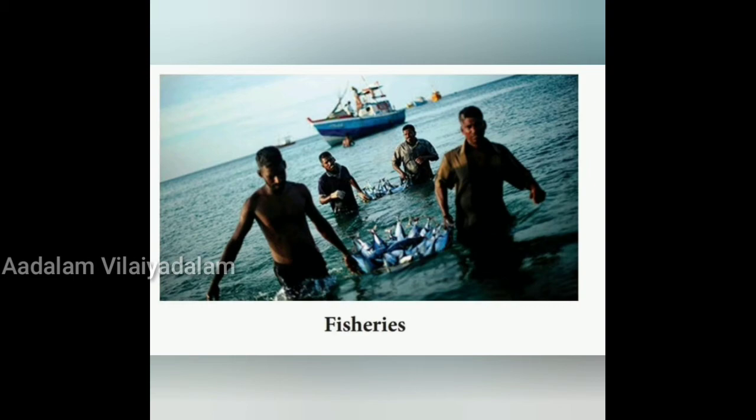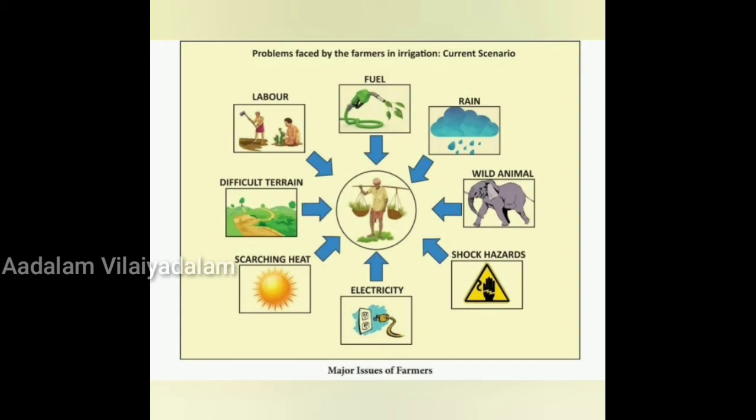Now we'll see about the major issues faced by farmers in India. First point is infertile soil. Indian soils have been used for growing crops over thousands of years without caring much. So we have been doing agriculture for many years without any replenishing, which means the soil is not rejuvenating. We keep on doing agriculture.